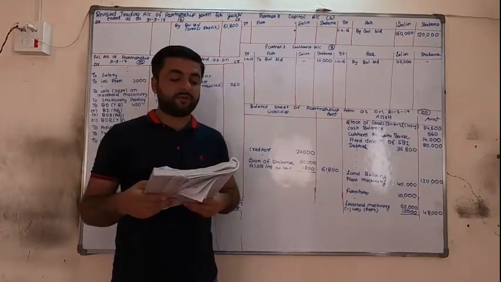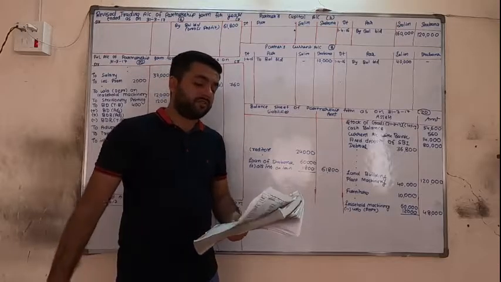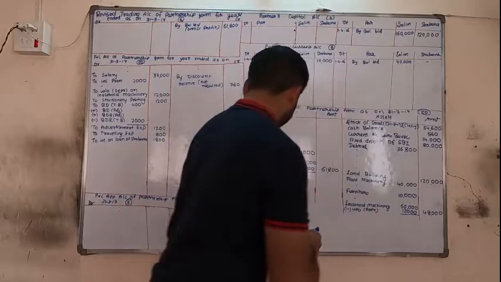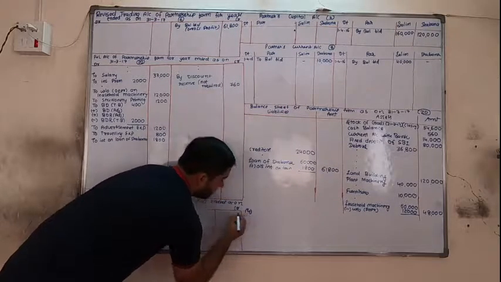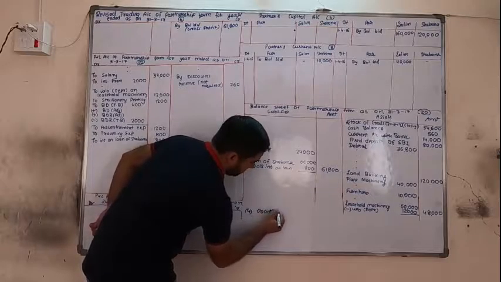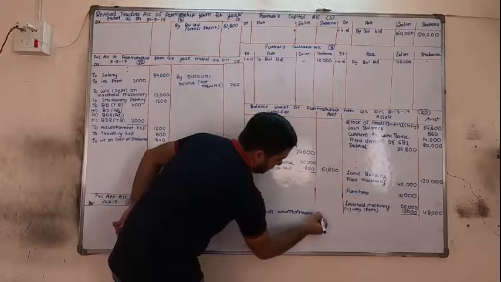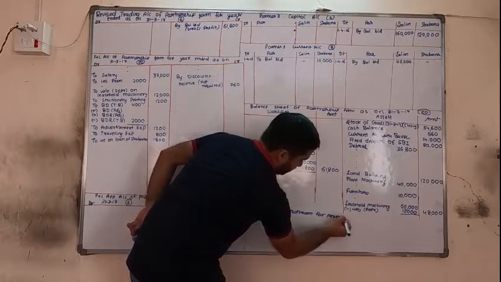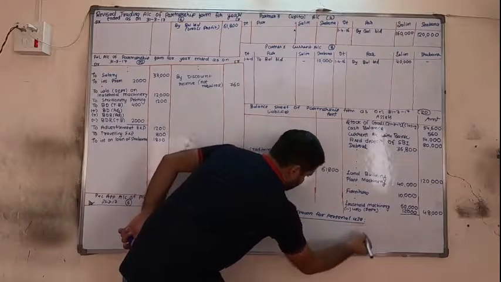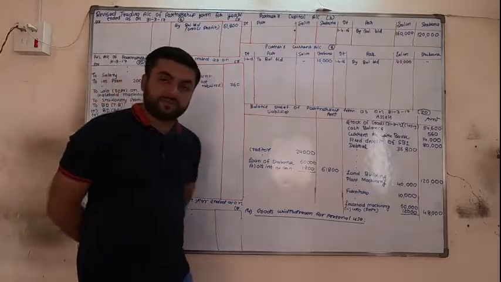Now friends, we are going for the adjustment number 1. Salim withdrew goods for 4,000 for personal use. It is not recorded in the books. Now for that also you need to write one thing in calculation number 4. Goods withdrawn for personal use.